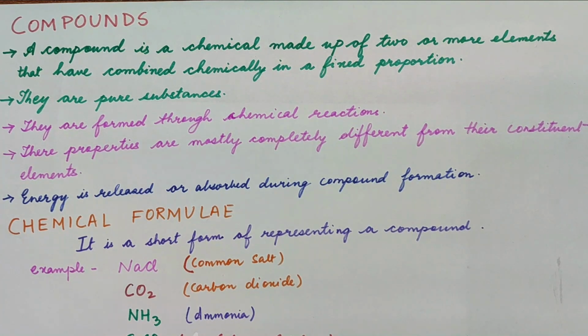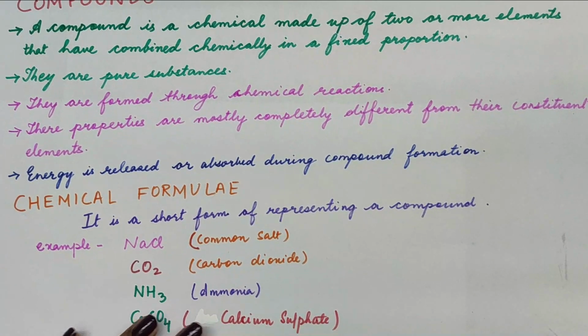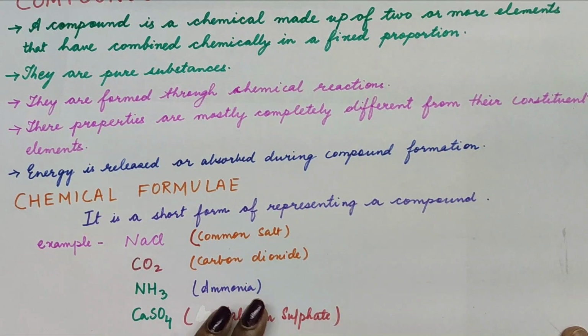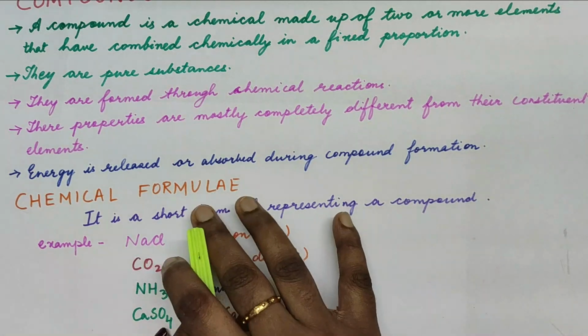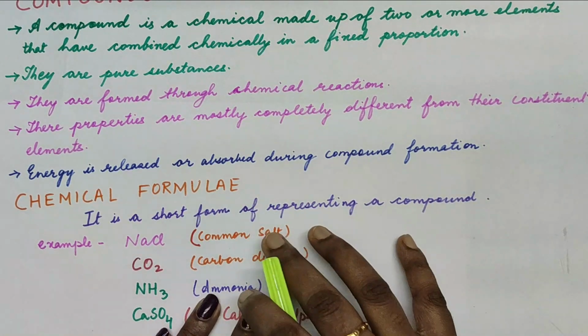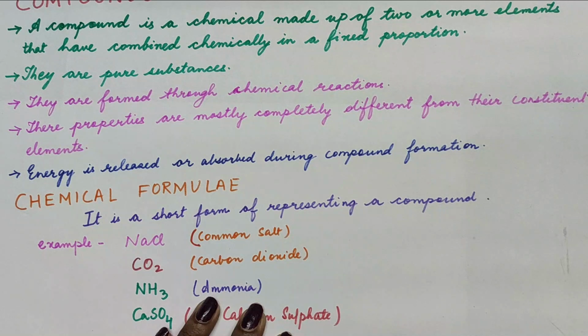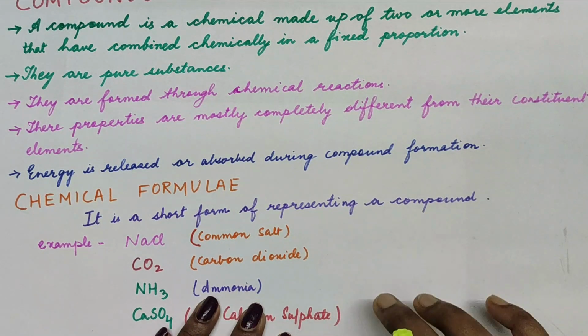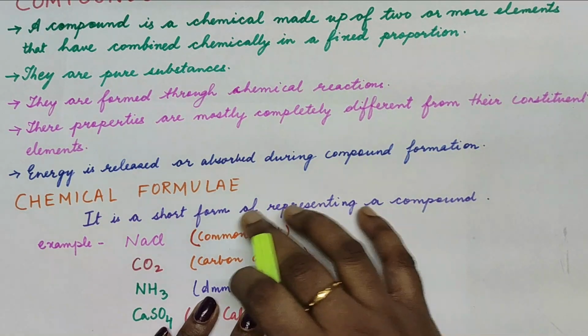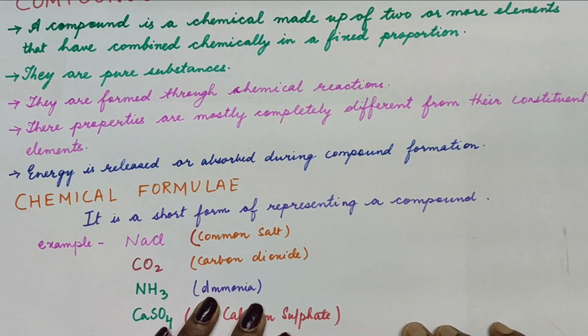And how do we represent the compounds? We represent a compound with the help of a chemical formula. So it is a short way, or a short form, of representing compounds. For example, I have written some chemical formulas here, like sodium chloride or common salt, that is NaCl. So you know the elements found in it are sodium and chlorine.